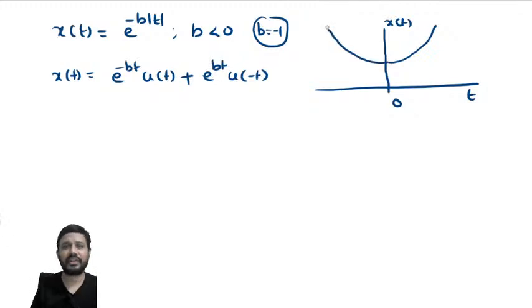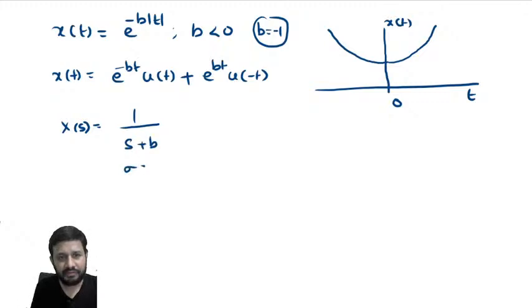This is the shape of the signal in time domain. Now, if you try to calculate the Laplace transform, x of s is equal to 1 by s plus b for sigma greater than minus b, minus 1 by s minus b for sigma less than b.